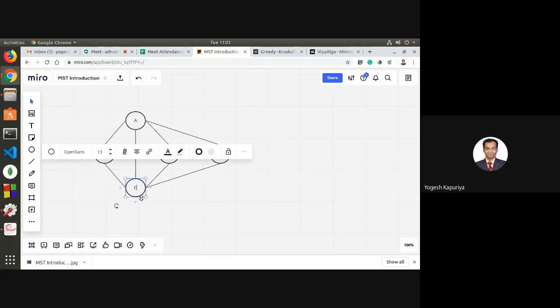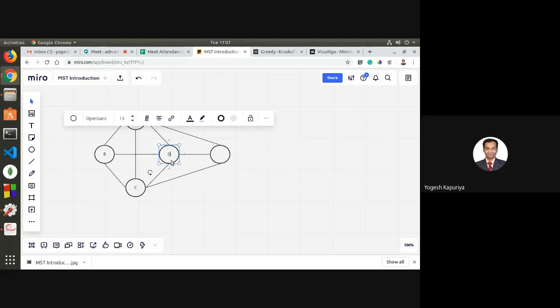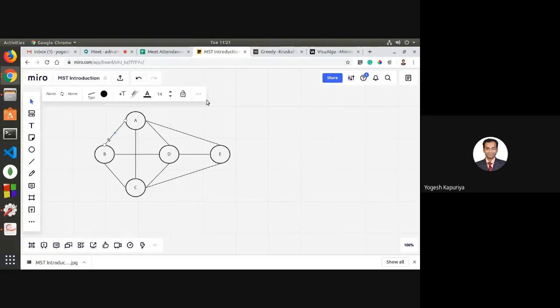So let us say this is our graph, which has 5 vertices and n number of edges.